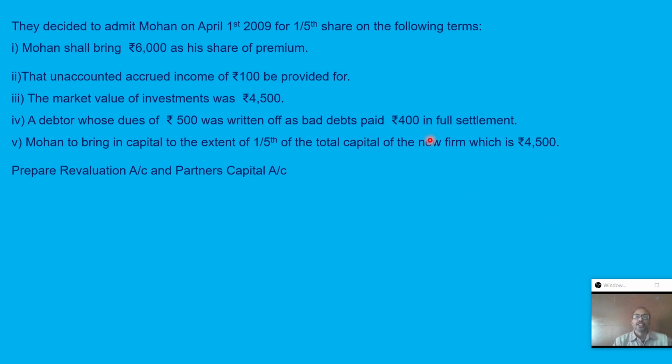Now, bad debt recovery: cash account debit to bad debt recovery account, debit to profit and loss adjustment account or to revaluation account. Profit and loss adjustment account's another name is revaluation account. So ultimately, bad debt recovery is being cancelled. We are getting cash account debit to revaluation account. So on the revaluation account we can put here by cash account. Now if someone writes here by bad debt recovery, that is also correct. The new partner will bring 4,500 as his share of capital. So it is very simple: cash or bank account debit to Mohan capital account. So this is the adjustment treatment.